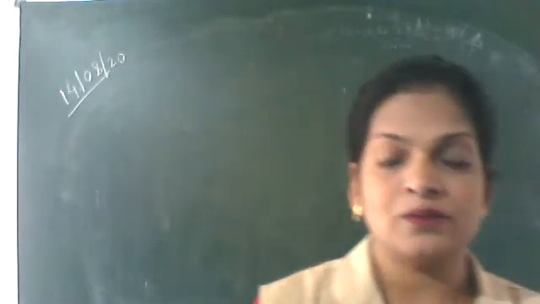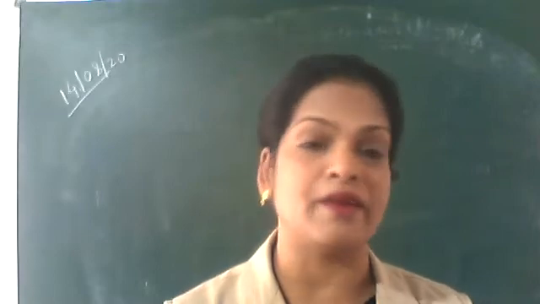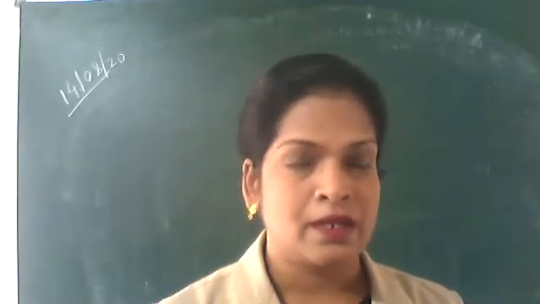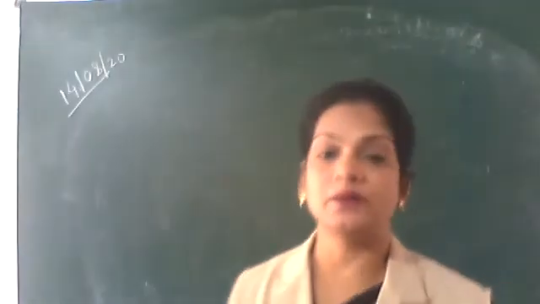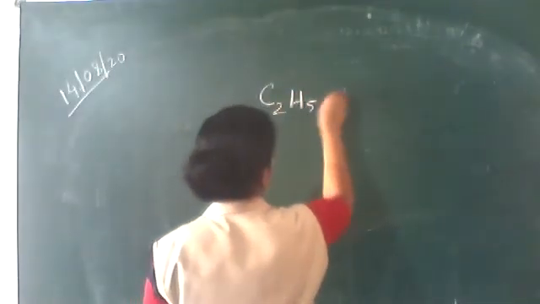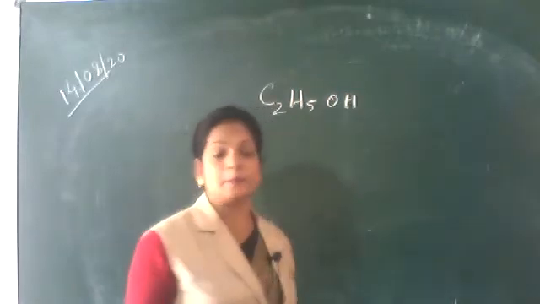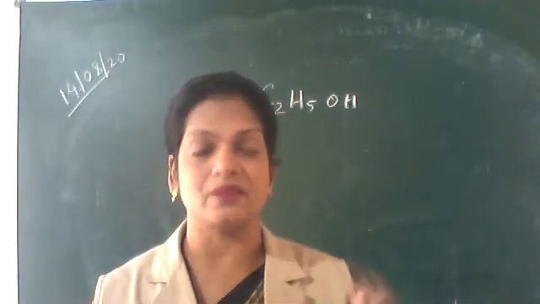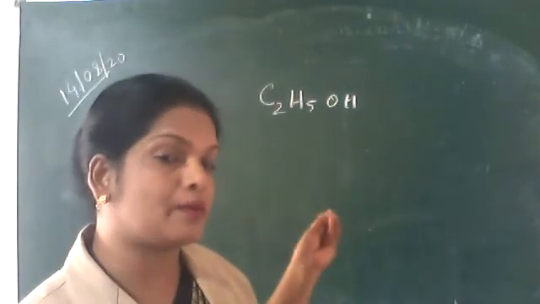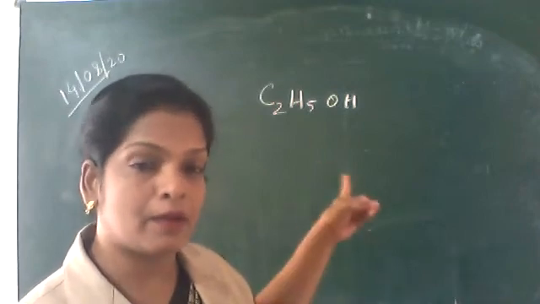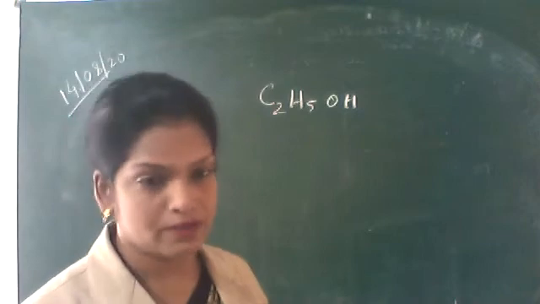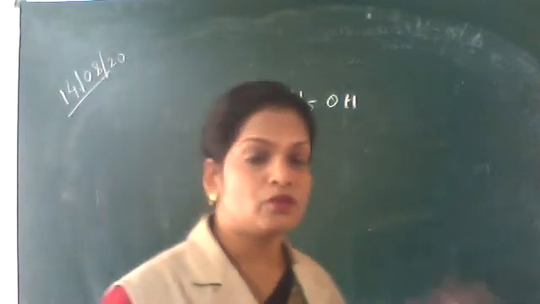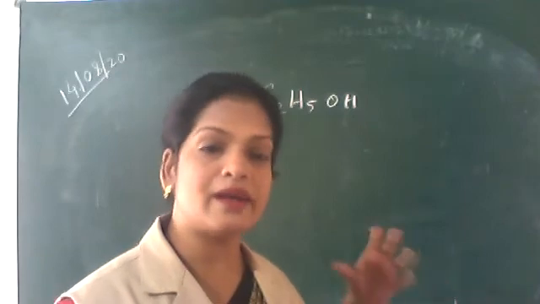So let's find out what is the percentage composition, how to find out the percentage composition. For example, I'm giving you one compound, ethanol, C2H5OH. What is meant by the percentage composition? Today we'll see what is meant by the percentage composition. This ethanol is composed of three elements, carbon, hydrogen and oxygen.